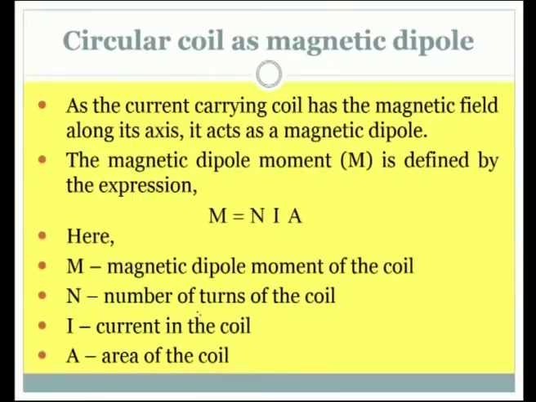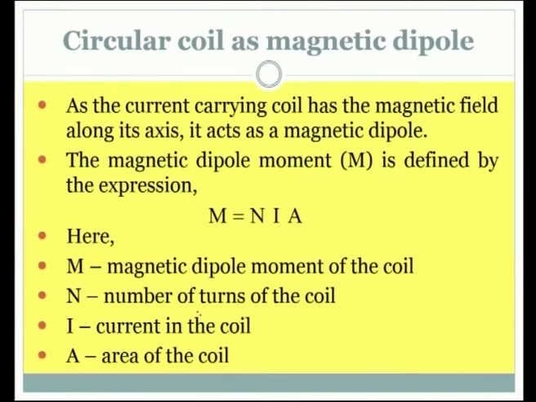Is it not interesting? For an electrostatic dipole, plus and minus charges separated by a distance, that is called an electric dipole. In a similar way, we have a magnetic dipole also. We are going to define the term magnetic dipole moment for a current carrying coil. So, let us have the definition here.